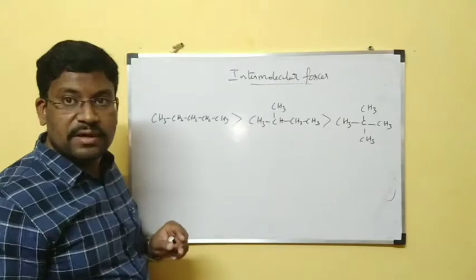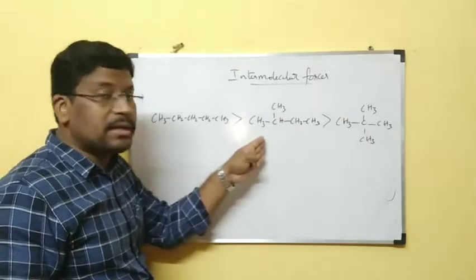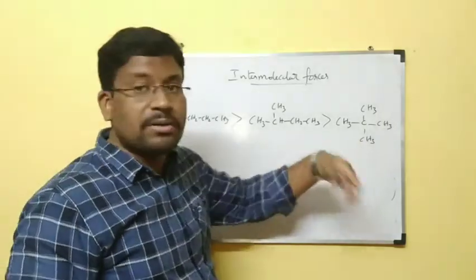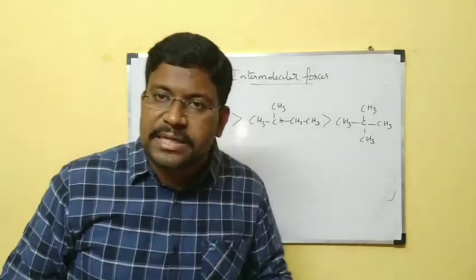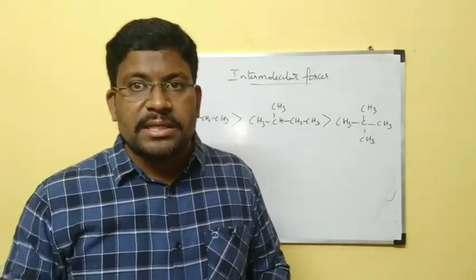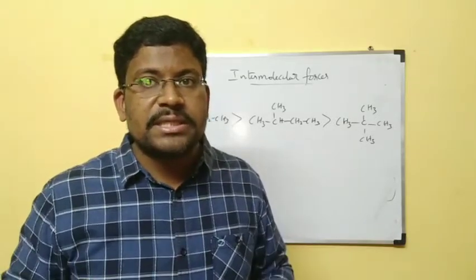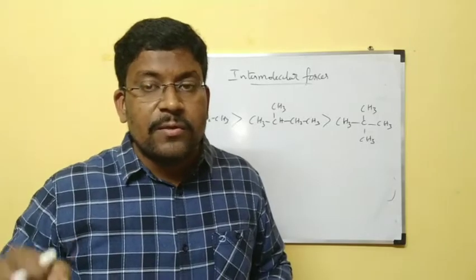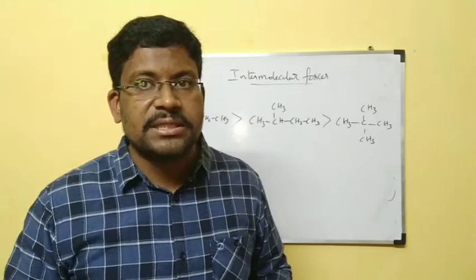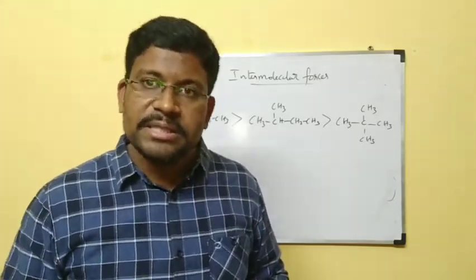Boiling point wise, if you want to explain, a straight chain compound has a higher boiling point when compared to a slightly branched chain. This one has a higher boiling point when compared to a more branched chain. Like that, when branches increase, boiling points decrease. Because surface area decreases, intermolecular forces decrease. When intermolecular forces are decreased, we can convert that liquid state to gas state easily by a little bit of heat energy. Because the temperature needed is less, the boiling point is less.